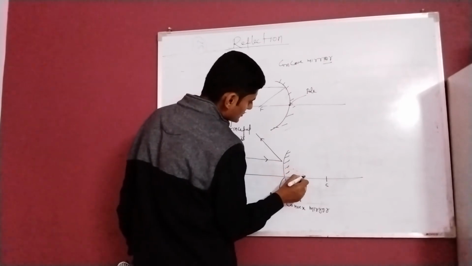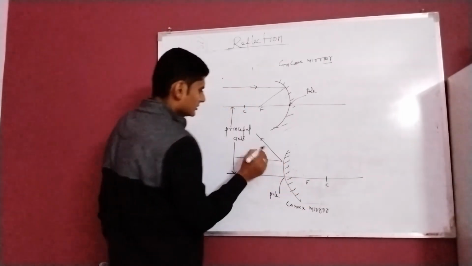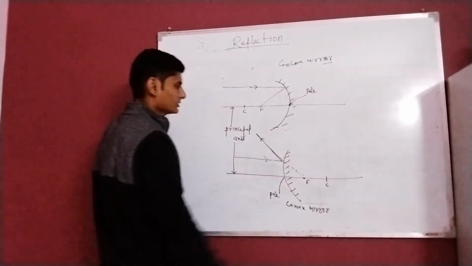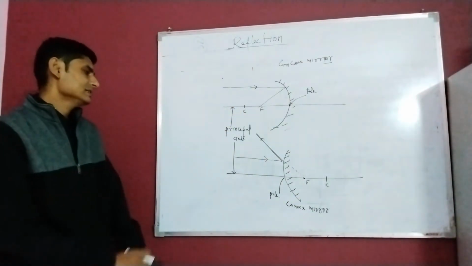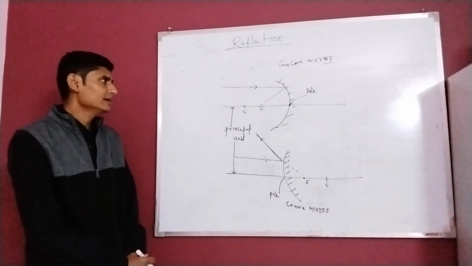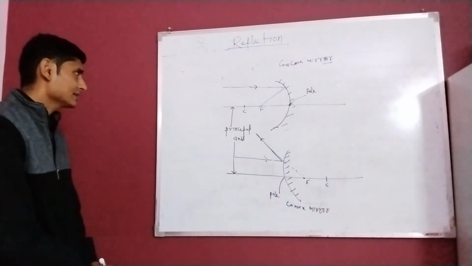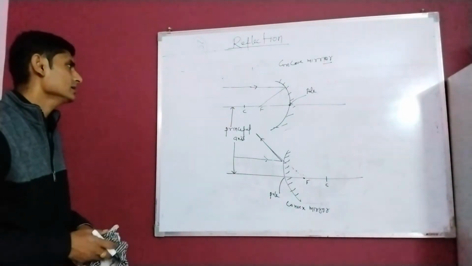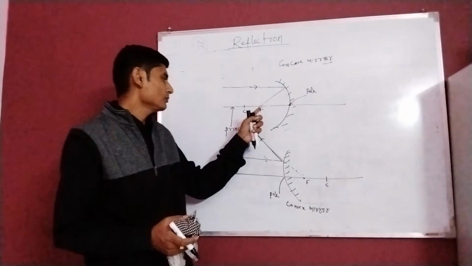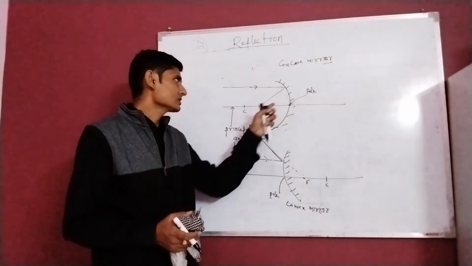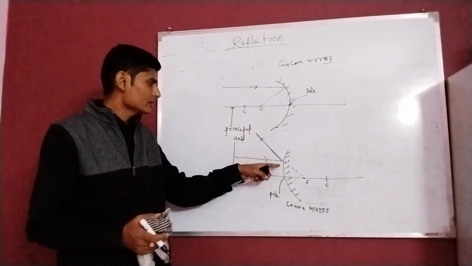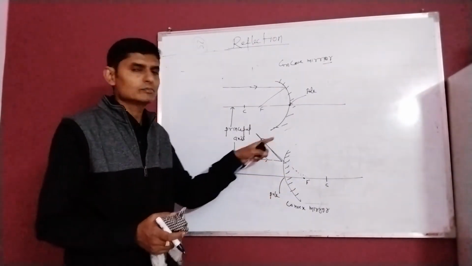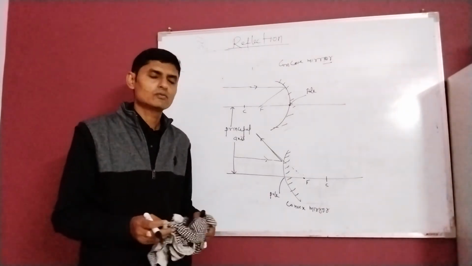If I extend it backward, then this light ray will appear to pass through the focus. So focus is a point through which a parallel light ray with respect to the principal axis, after striking a mirror, either truly passes, in case of concave mirror, or seems to pass, in case of convex mirror. That is known as focus.